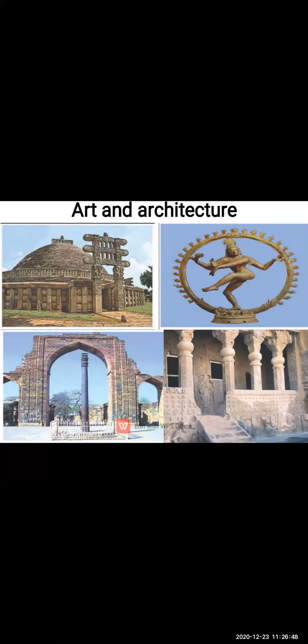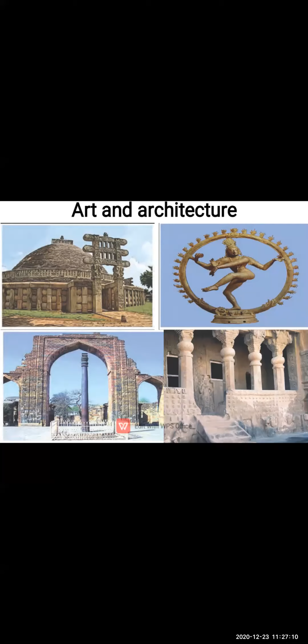Am I correct, students? That we have learned in lesson number 8. Then the stupa at Sanchi, cave sculpture at Karla, Nashik, Ajanta, and Ellora. This shows the tradition of advanced technology.